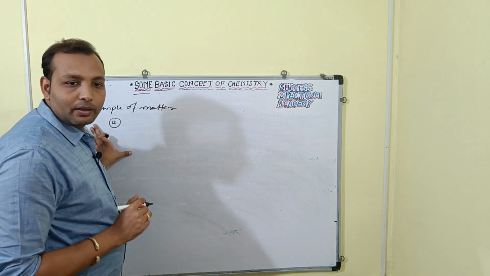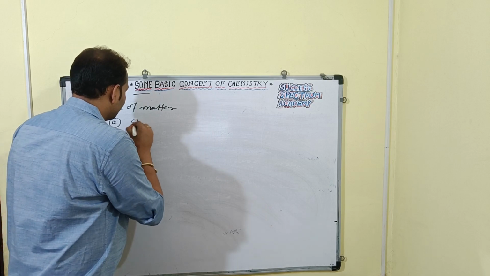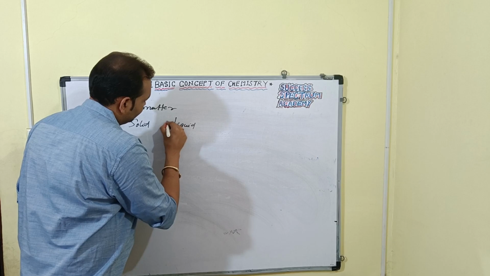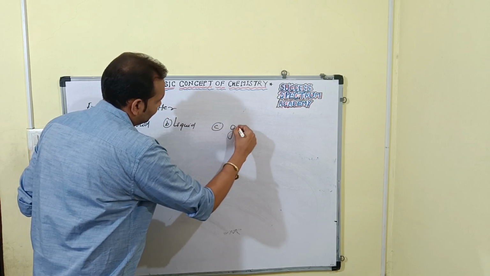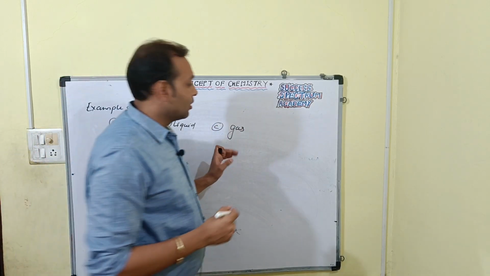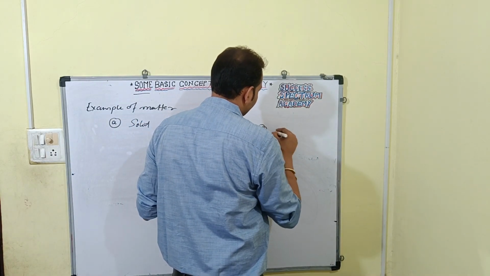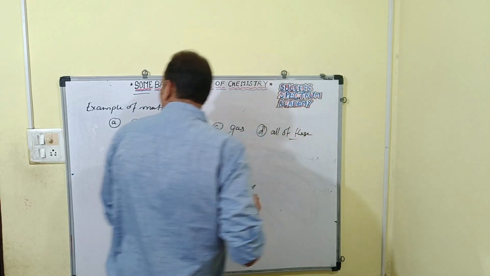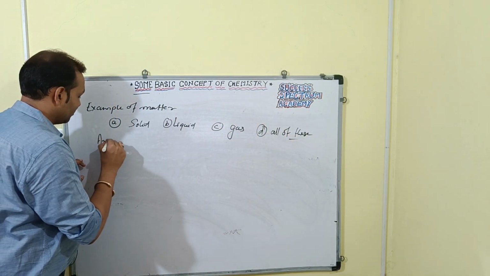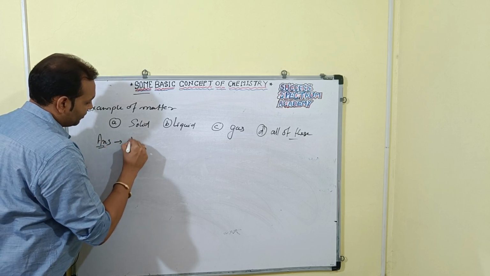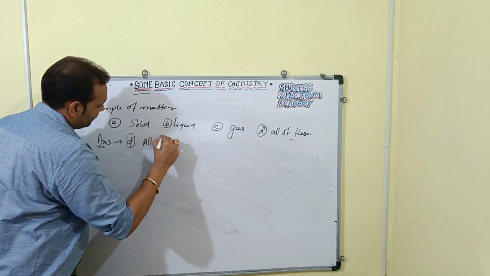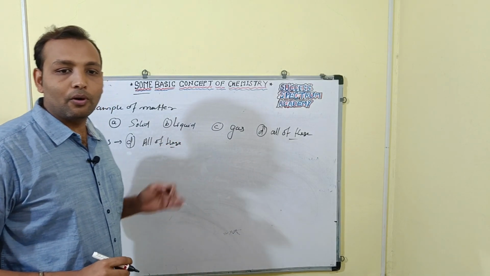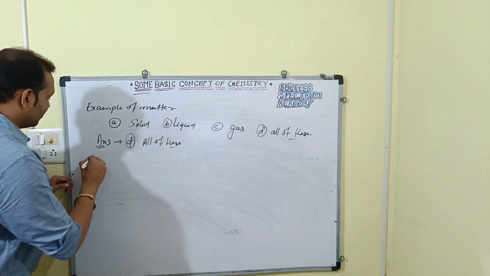So an example of matter means here, if I say solid, liquid, gas, right? Yes or no? Or we have all of these, right? Then you can answer in this, right? Your option D, all of these, like that. Or if I ask which of the following are the types of compounds, right?